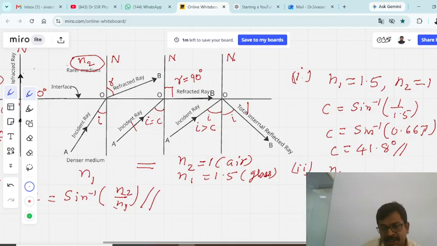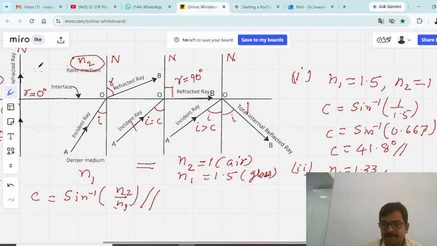The first medium N1 is water, with refractive index 1.33, and the refractive index of air, N2, is 1.